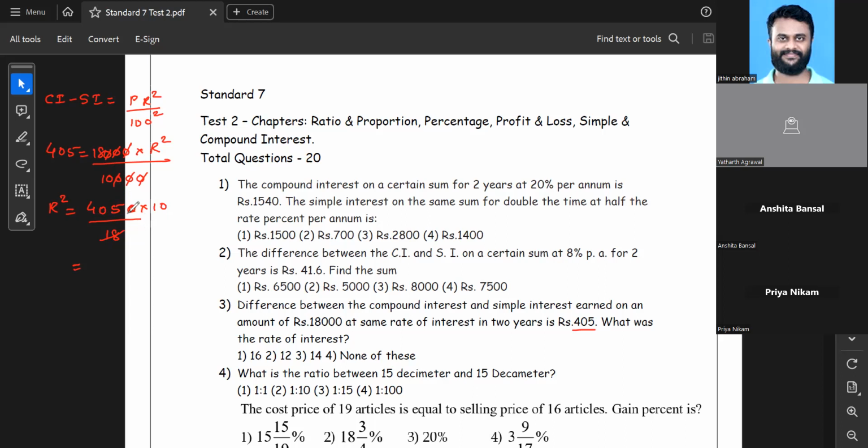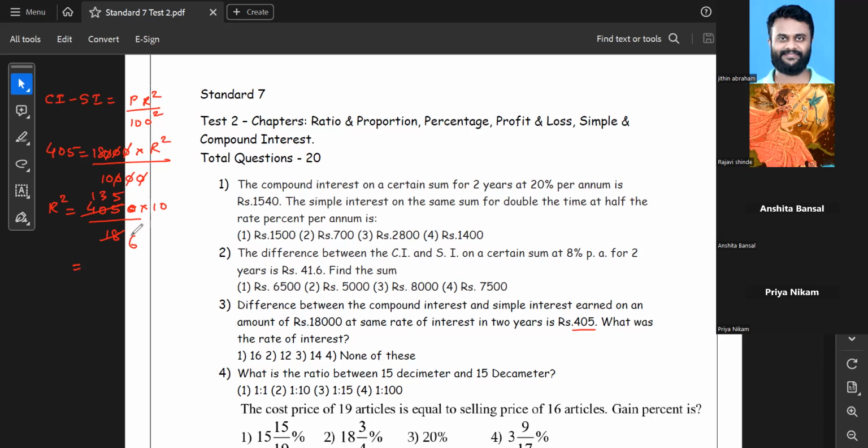Just thinking, 405, it's 135. Yes. So divided by 6 then, in this case 135. No, it goes into a decimal value. Sir, after dividing it completely, 225 is the answer, R square.